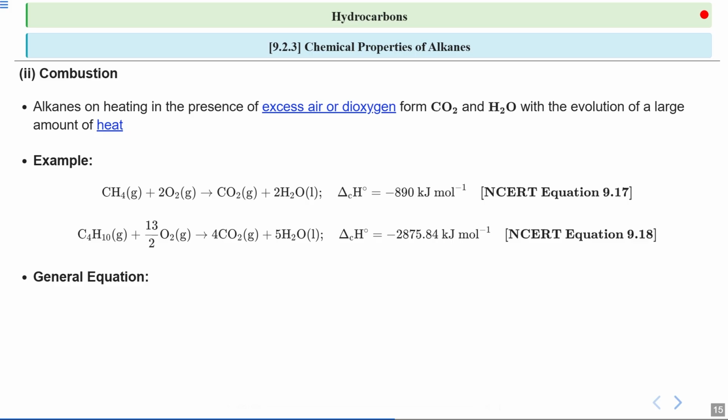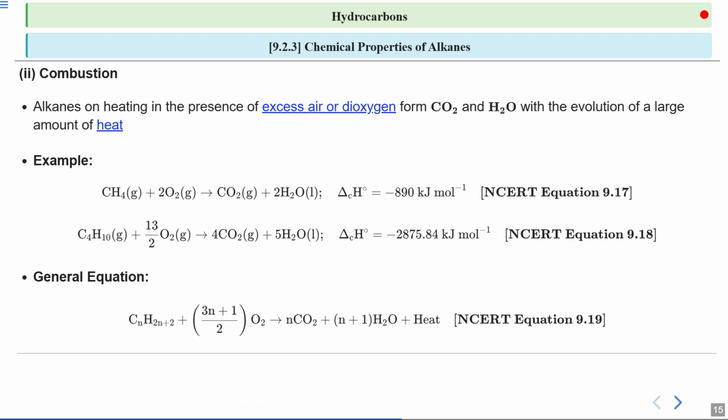Now, we can write a general equation for the combustion of any alkane. This will help us to do numerical problems in thermodynamics as well. The general equation shows that an alkane whose formula is CnH2n+2 reacts with (3n+1)/2 moles of oxygen to produce n moles of carbon dioxide and (n+1) moles of water along with heat. This equation helps us to predict the products and energy released for any alkane combustion.